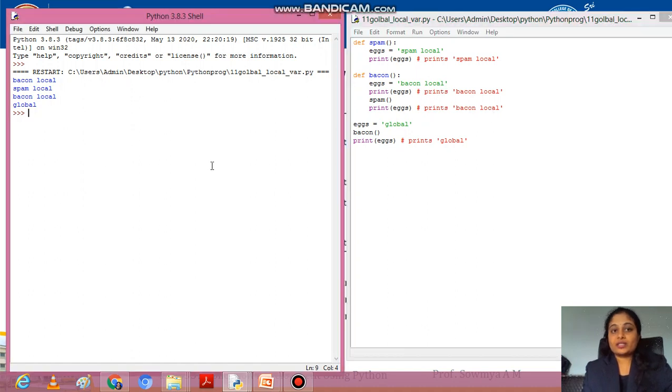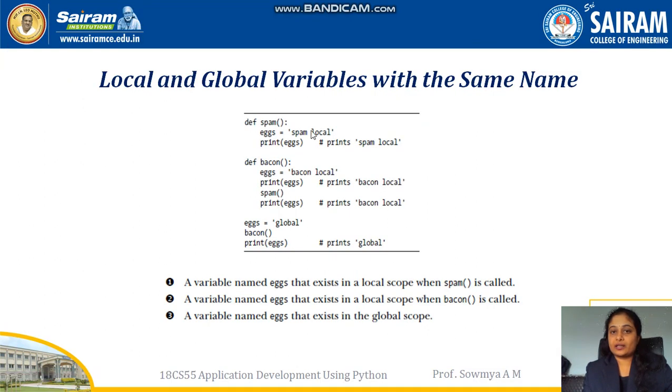Okay, this is how the program works, this is how local and global variable spaces are used. So the variable name x exists in the local space when spam is called. Again, when you call beacon, it exists in the local space of beacon. When it is in the global space, the variable name x will be taken from the global space.